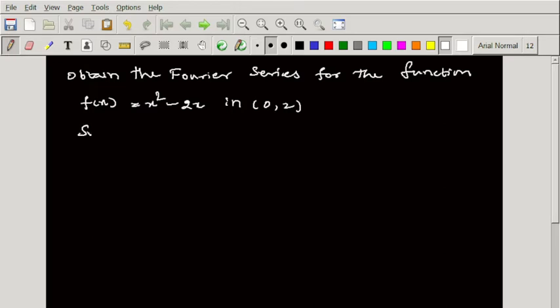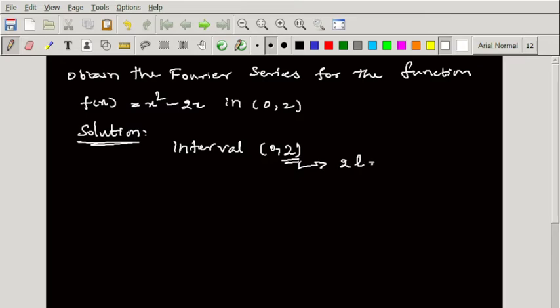So, solution. Here the interval is 0 to 2. That means 2l equal to 2, so l is 1. While solving the problem, you must check whether it is a Fourier series or a half-range Fourier series. If it is a full range series, then we can write it as 2l equal to 1. Now here f of x is x square minus 2x.